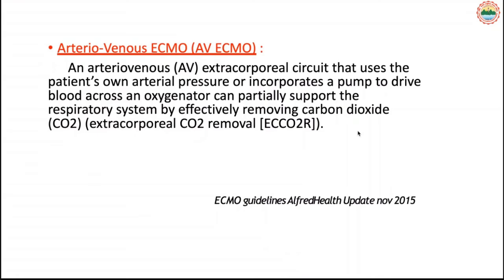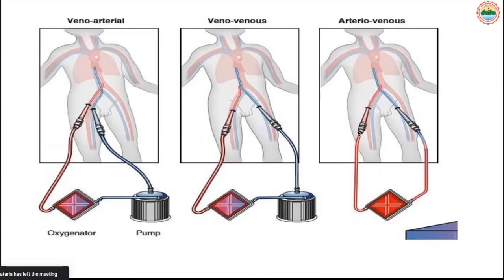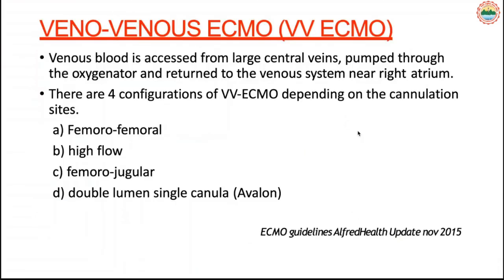We connect to the aorta, and the flow, like 120 mg, goes directly to the membrane oxygenator, which oxygenates the blood and removes the CO2, and it comes back to the patient's body without a pump. That is known as arteriovenous pumping. This diagram shows the veno-arterial, veno-venous and arteriovenous circuits.